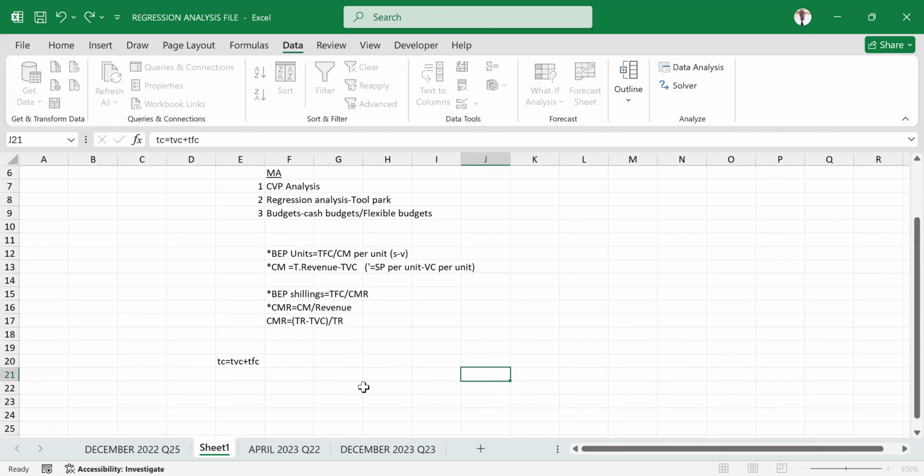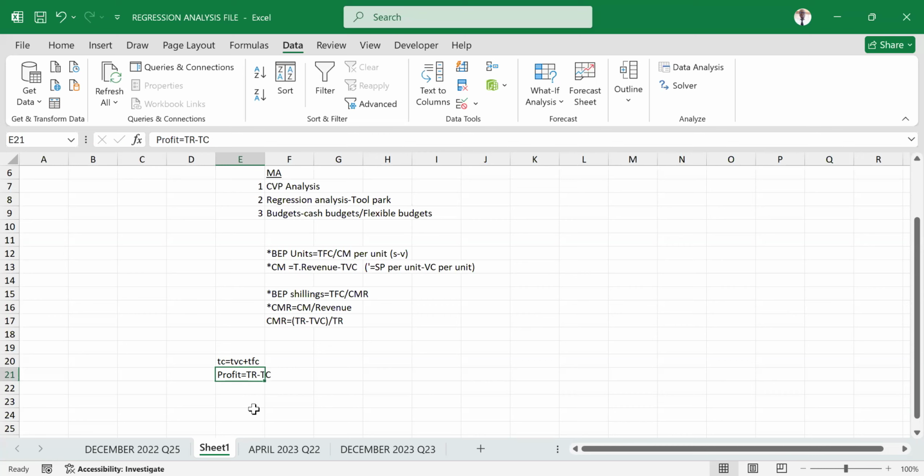That is a very simple formula. It looks very simple, but if you have it at the back of your mind, it will help you. From there, you should not forget that cost is a determinant of profit. And we know that profit is total revenue, from which we deduct the total cost.